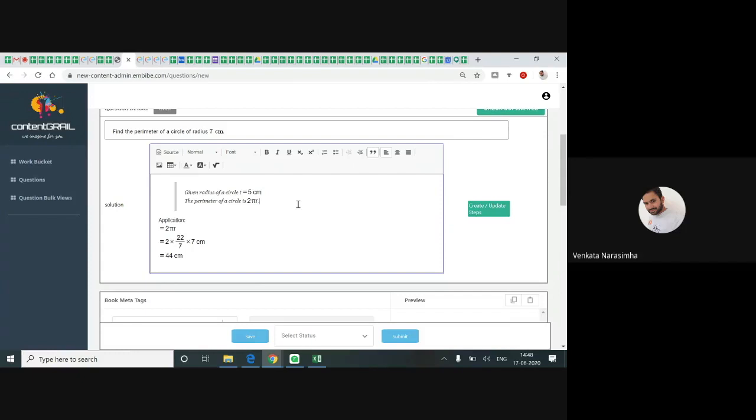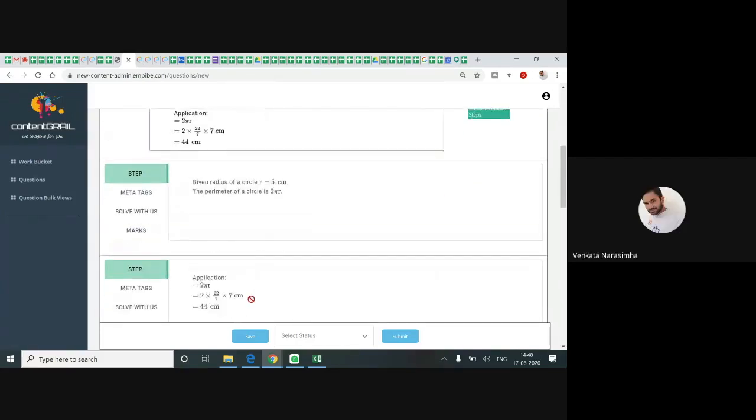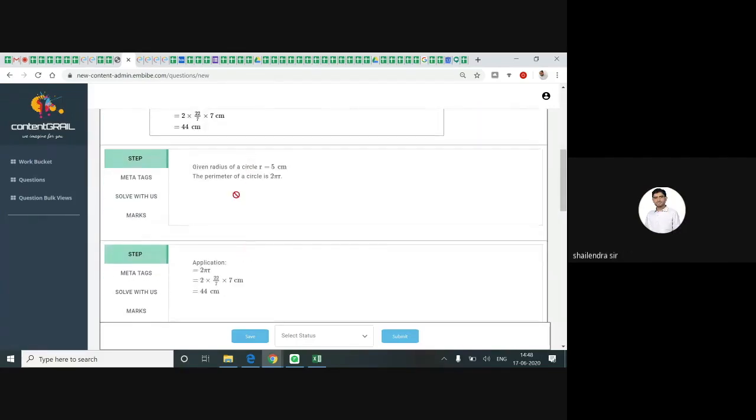from its original position. Similarly, the second step, I'm clicking on this block code. These are the two steps I made. Now I'm clicking on create or update steps. So the steps are made. Two steps.